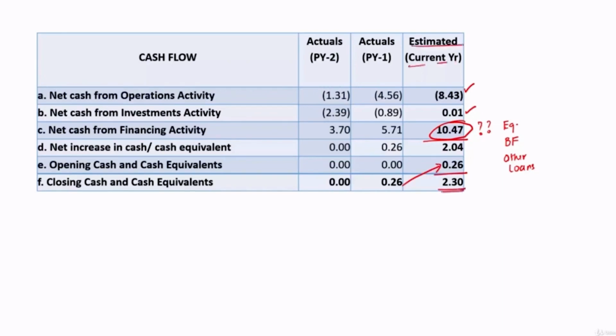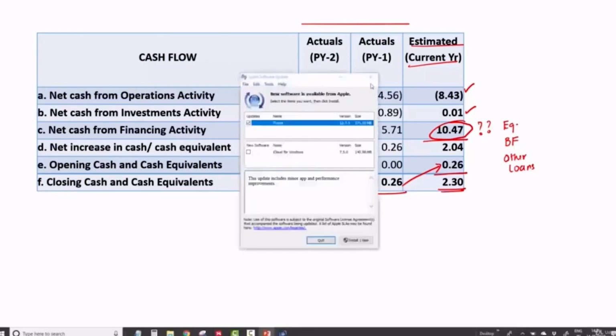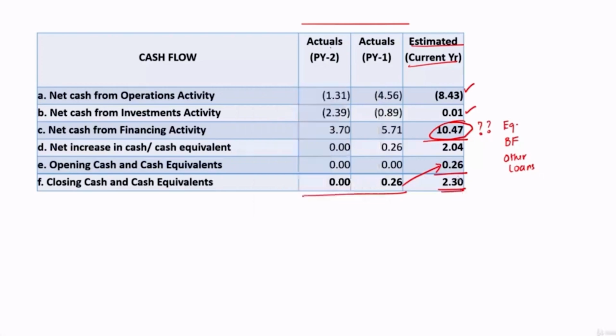Now this is only an estimate, it may or may not happen, but it should be as realistic as possible. But these two are actuals, and the reasons for the deviations or higher levels, all those have to be explained. So this is how we typically analyze the cash flow statement in loan proposals.